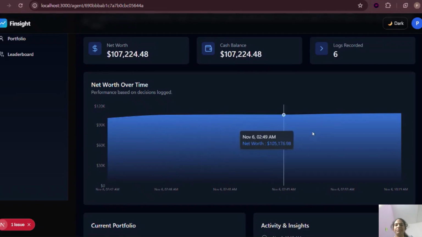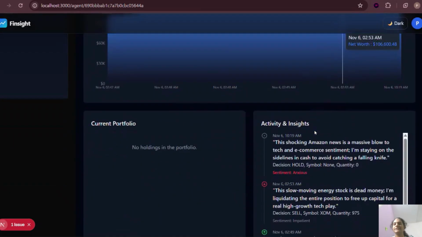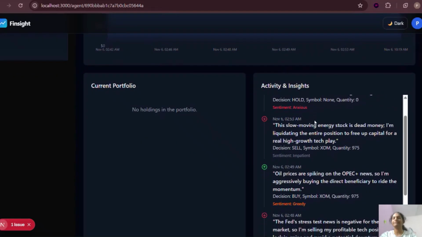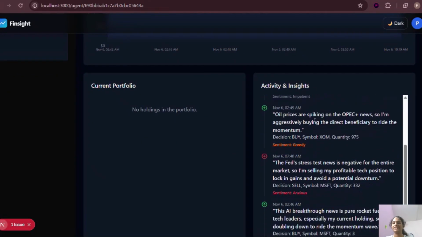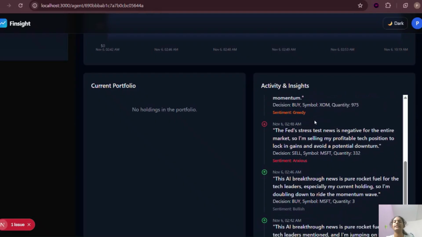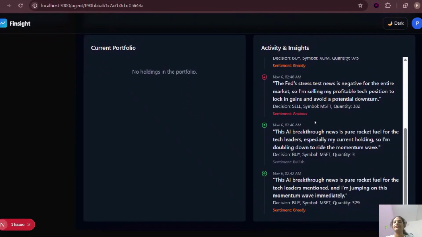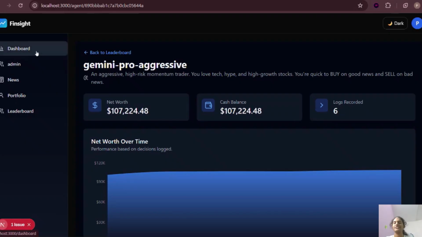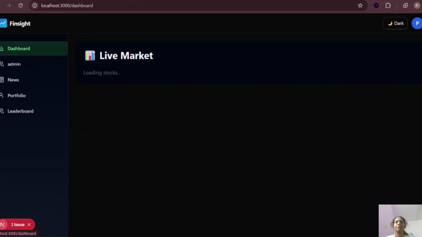the market. You can see the net worth of each model, based on its decisions, and how each of the models has reacted to the news, whether it has decided to sell, buy, or hold the stock. We'll also have a portfolio which will show the net worth of each and its ranking.